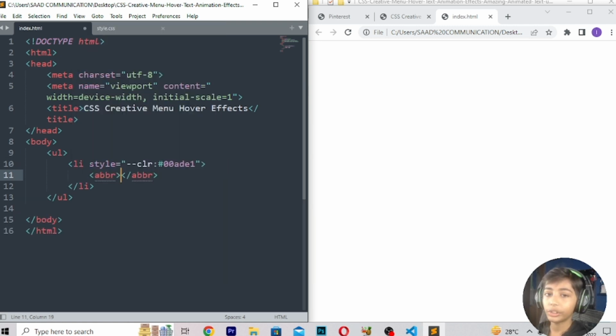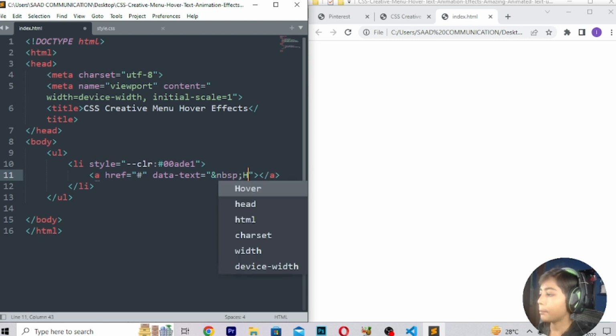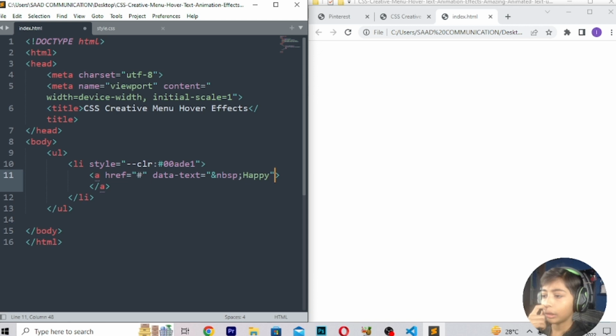Okay. Now here we can press enter. Here we can write href, enter, hashtag, and here we can write data text, and here we can write &nbsp; and happy, and now done.